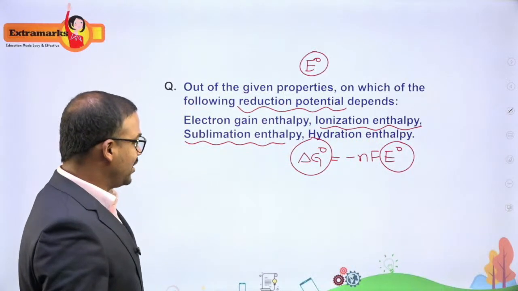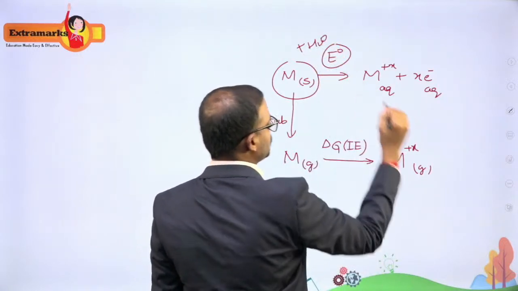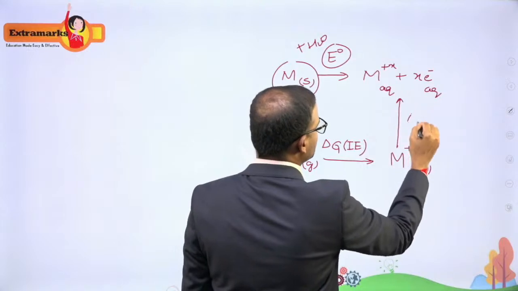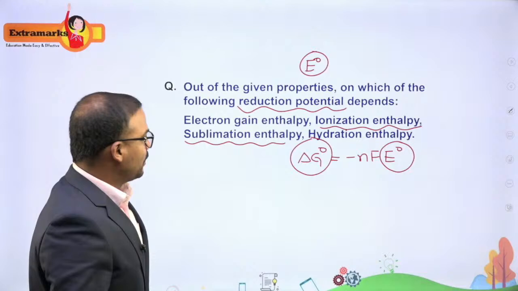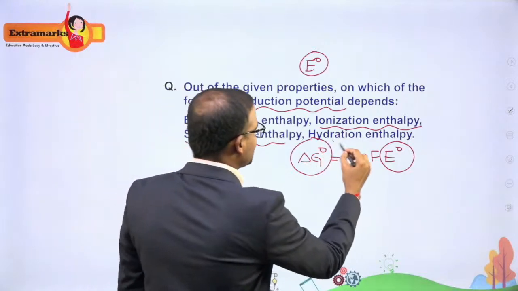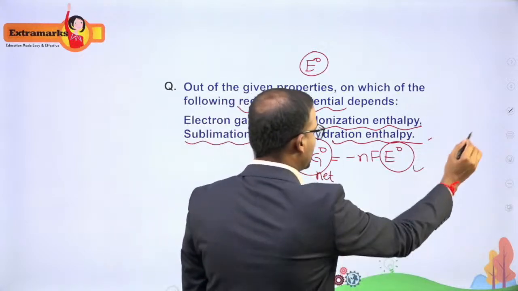Let's see whether I can use hydration enthalpy. Yes, because I have to add this to water, right? By adding it to water, I will be using the hydration enthalpy. So I am going to use the sublimation, ionization and hydration enthalpies to find out the delta G net, and from here I will be able to find out the E naught.